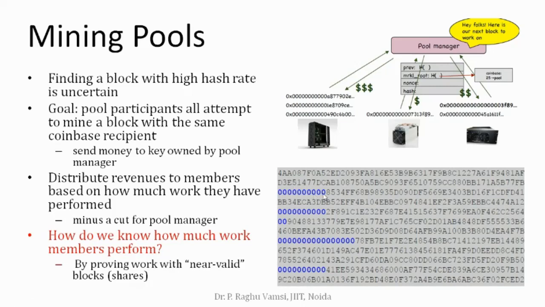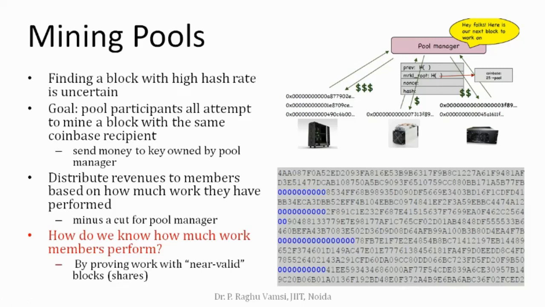The third miner in the mining pool has found 11 leading zeros. And the fifth miner also found 11 leading zeros. The sixth miner found 2 leading zeros. But the seventh and eighth miners found 16 leading zeros. So based upon the work they have done, the share will be given to the miners in the mining pool. This is the way pools will be maintained, by using some specialized pool protocols.